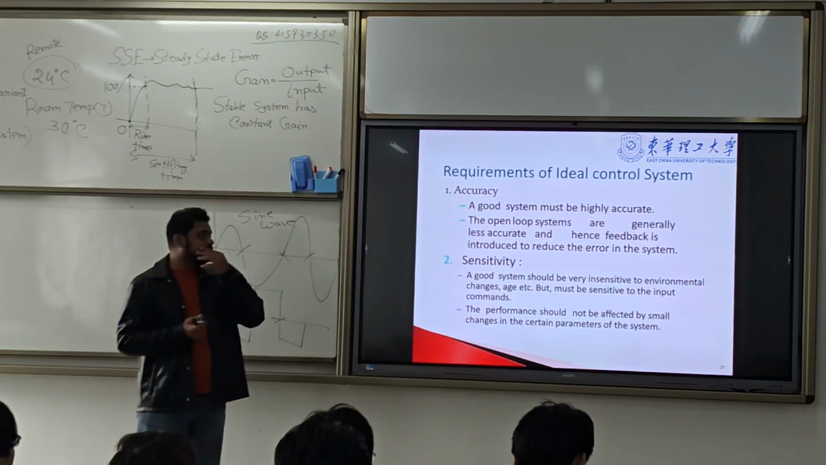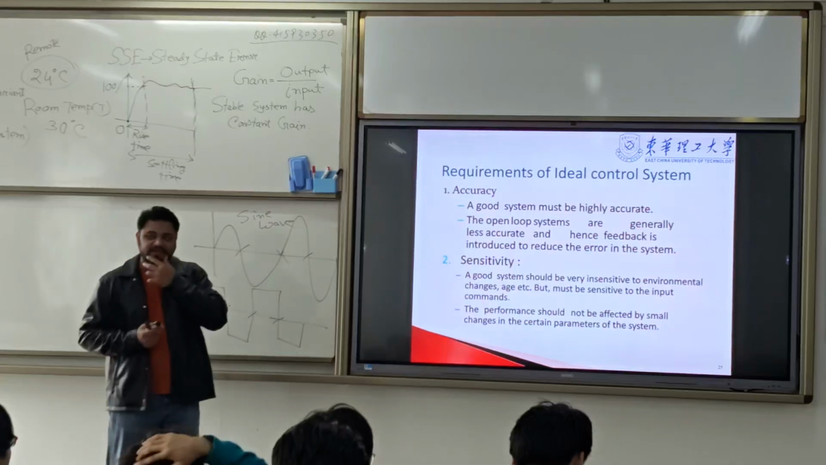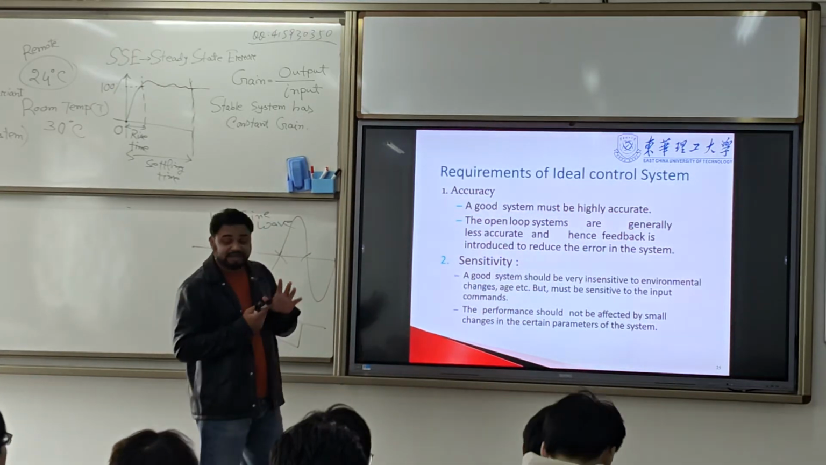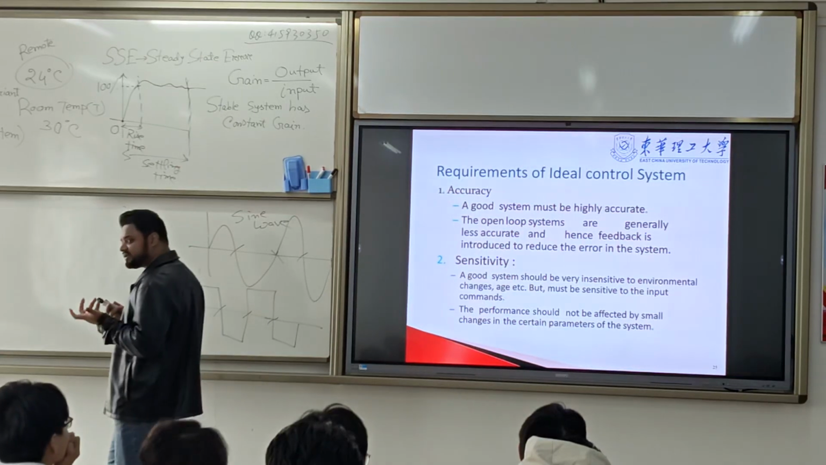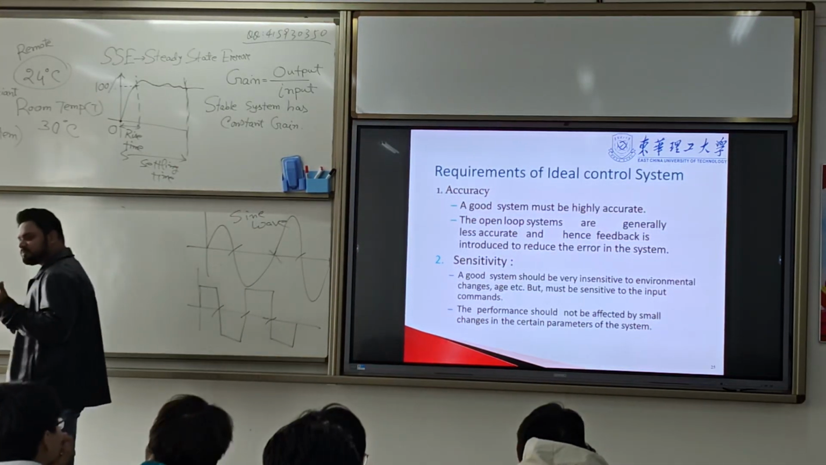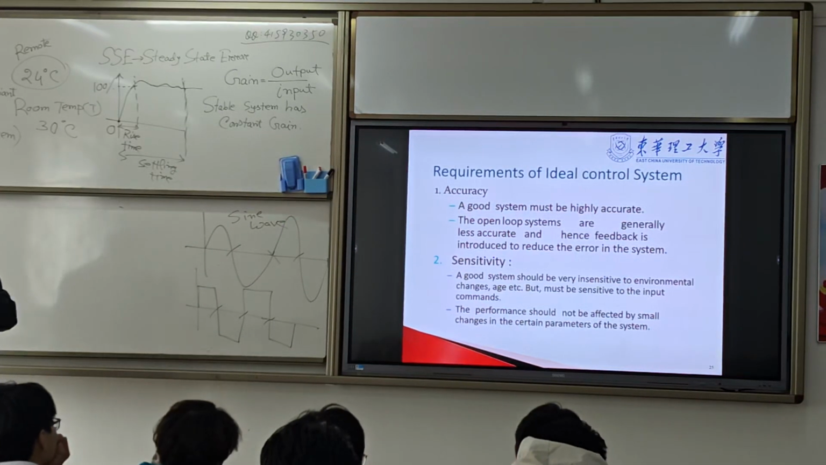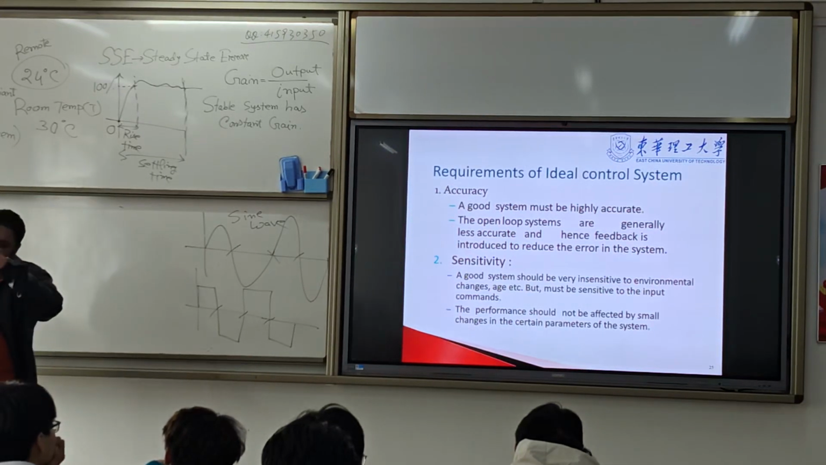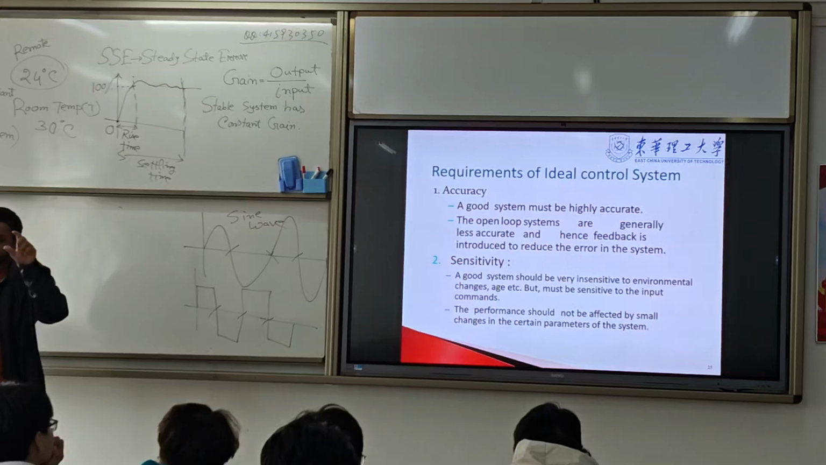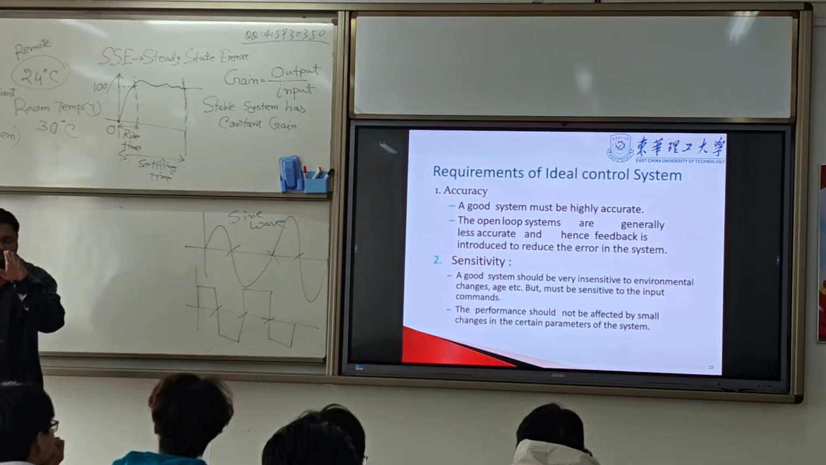Alright, there are some requirements of the ideal control system. What are the requirements? Accuracy. An automatic control system has to be highly accurate. Highly accurate means it has to have a constant gain. Stable system. Highly accurate means having a constant gain. Even if it is a lower gain, it has to be a constant gain.